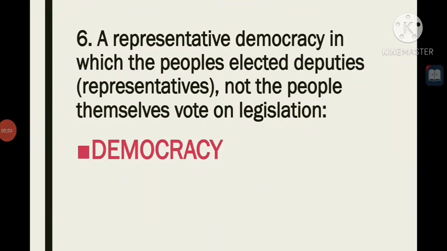A representative democracy in which the people's elected deputies, that is representatives, not the people themselves, vote on legislation. This form of government is known as democracy.